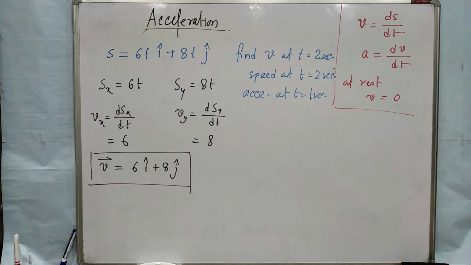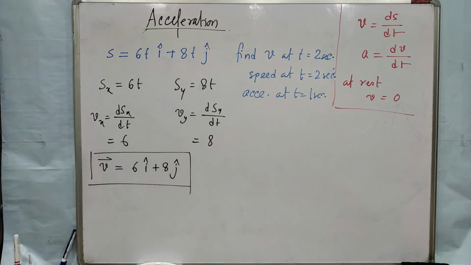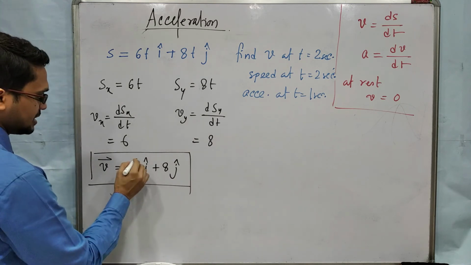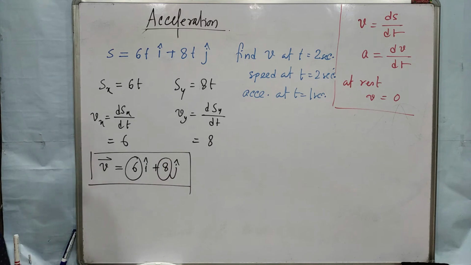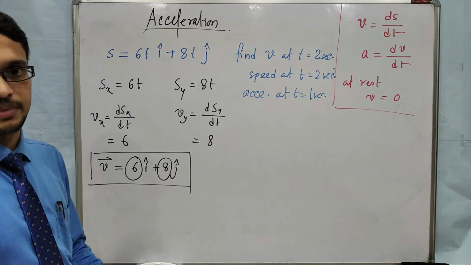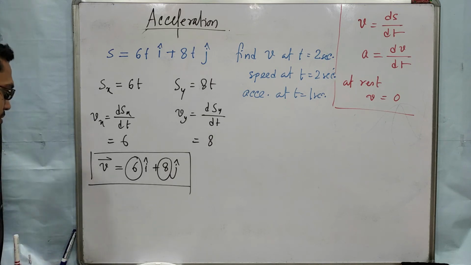In the next chapter you will properly understand how to write these things, what is the meaning of these things. Okay, all these things you will understand. So this is basically velocity, this quantity along x-axis and this quantity is along y-axis. Okay, and we all know that x-axis and y-axis are perpendicular to each other. Okay, x, y, z, three axes are perpendicular to each other, we all know.